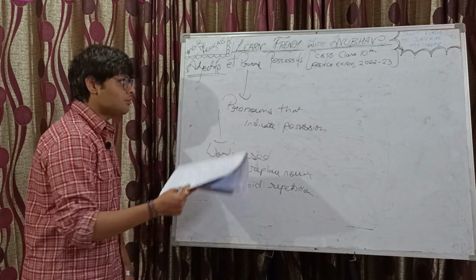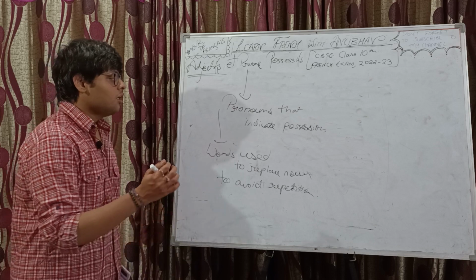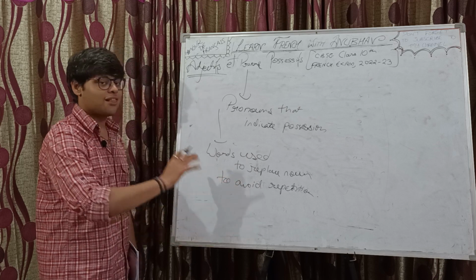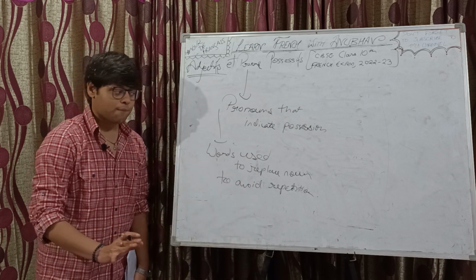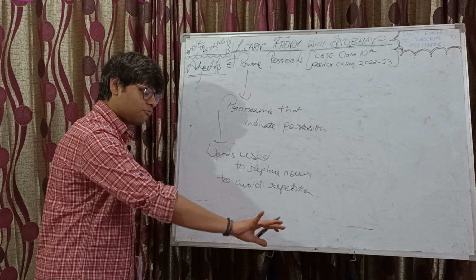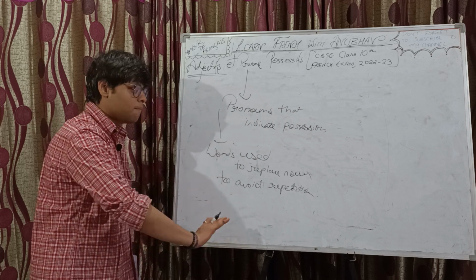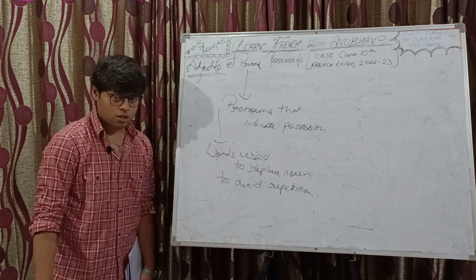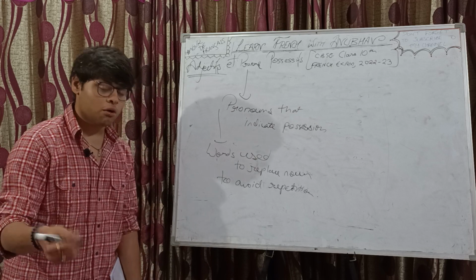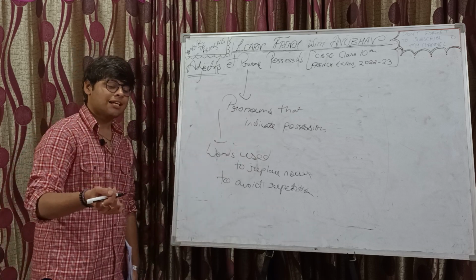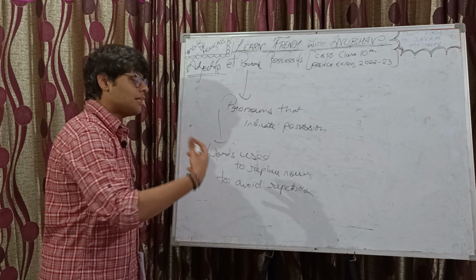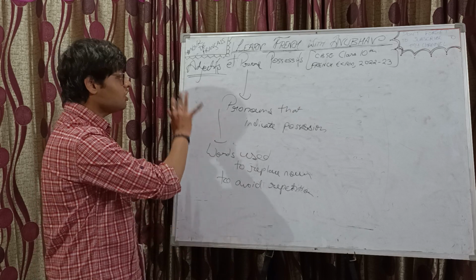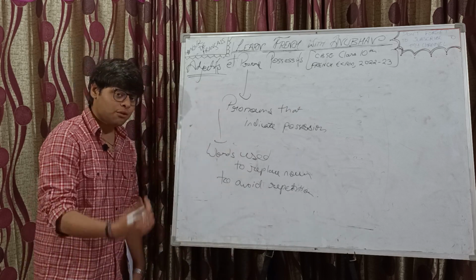So this is what I was talking about a few minutes back: the indicator of when to use an adjective and when to use a pronoun. An adjective will always come before a noun, and a possessive pronoun will never come in front of a noun. After that pronoun, there can be some verb or the sentence can end, but there won't be any noun just after the pronoun. This is one major thing that can help you. It's just that you need to practice which pronoun to write as the answer, or which adjective to write as the answer.